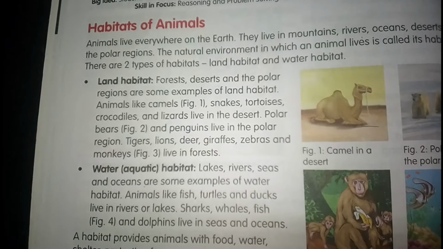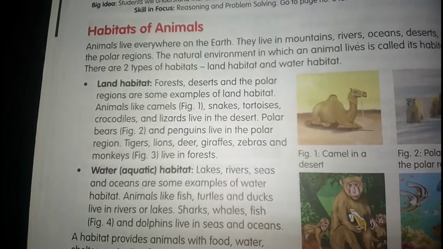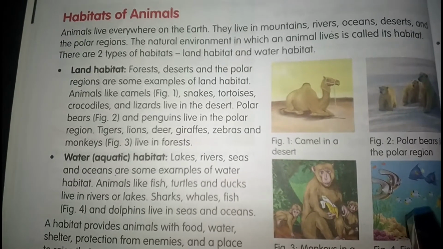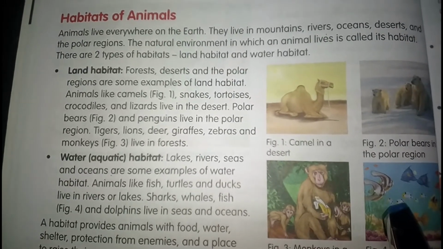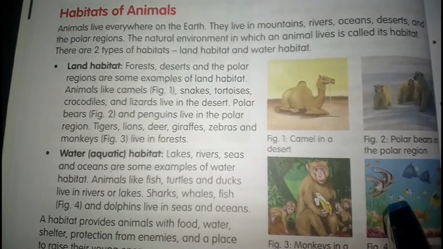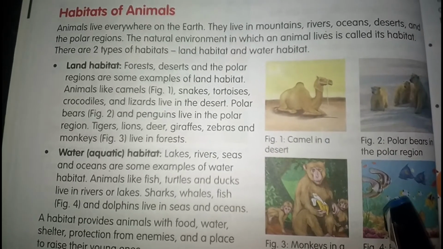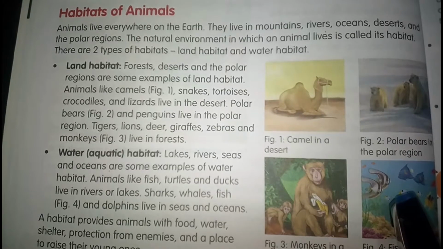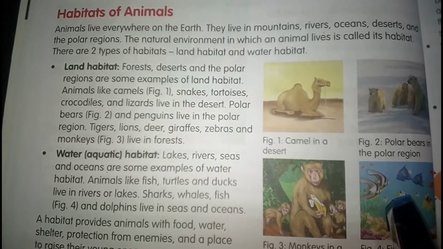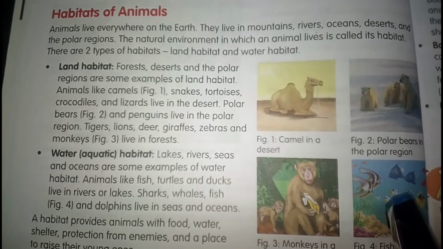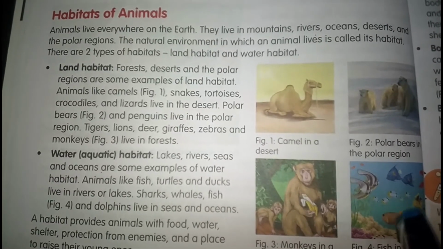Water habitat or aquatic habitat. Lakes, rivers, seas, and oceans are some examples of water habitat. Animals like fish, turtles, and ducks live in rivers or lakes. Sharks, whales, fish, and dolphins live in seas and oceans.